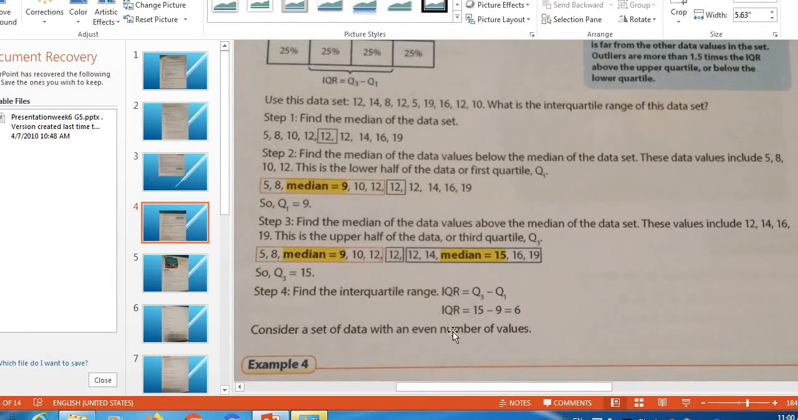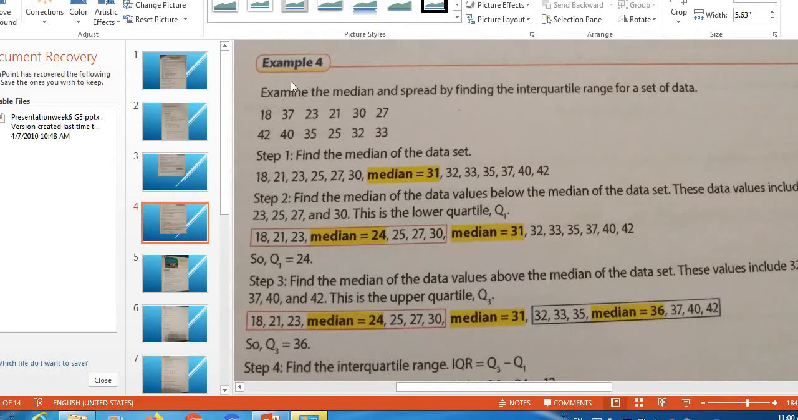Consider a set of data with an even number of values. Moving to example 4. Examine the median and spread by finding the interquartile range for a set of data: 18, 37, 23, 21, 30, 27, 42, 40, 35, 25, 32, 33. This is a set of data. Step 1, find the median of the data set.